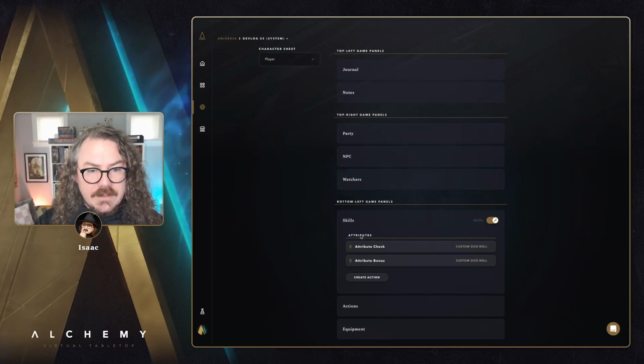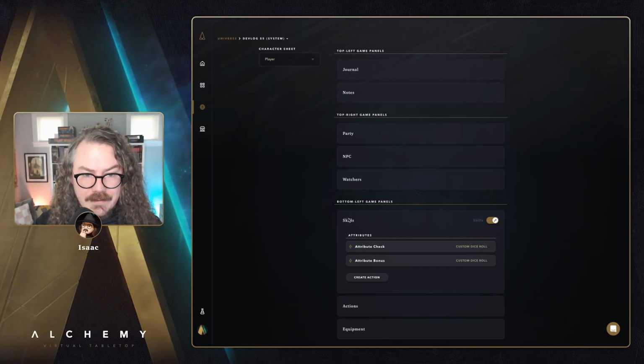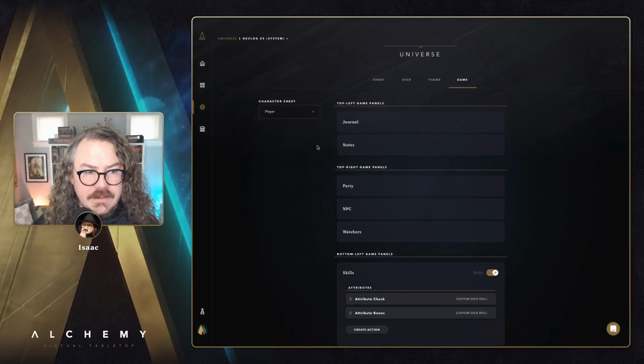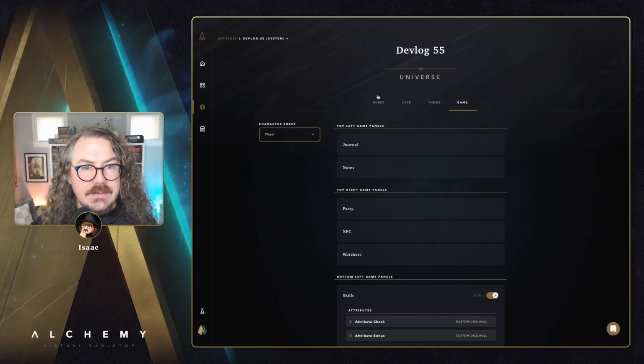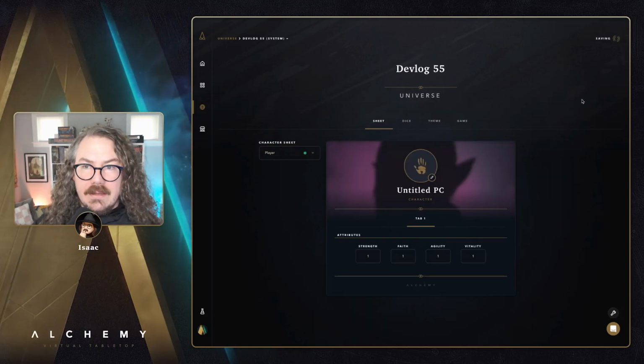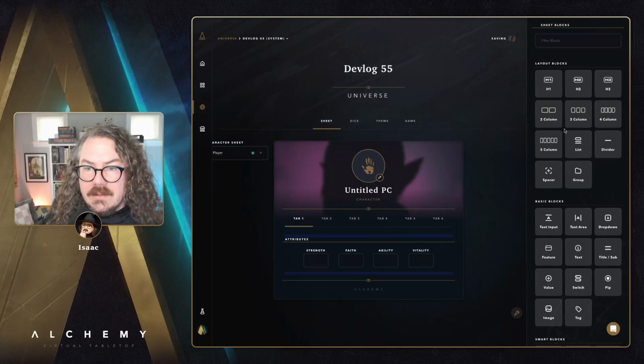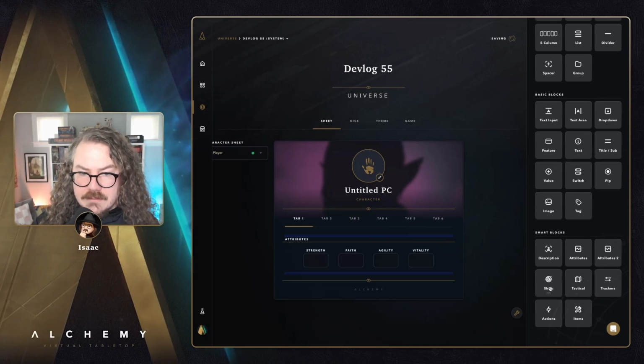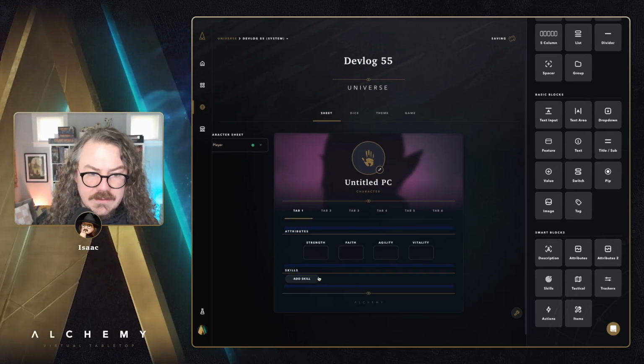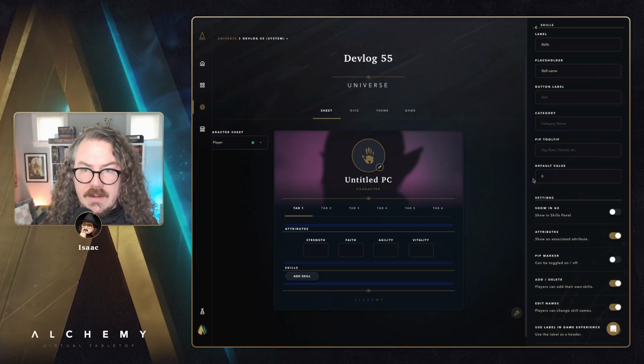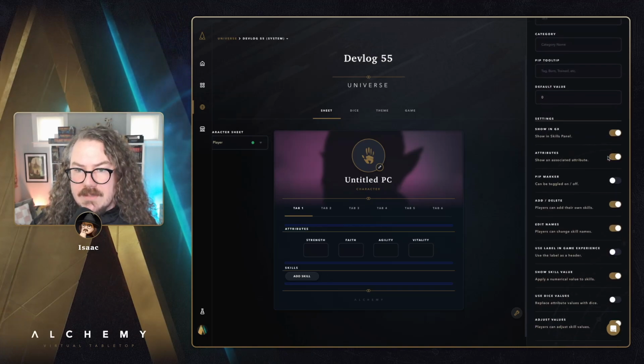By the way, I should mention that this also works for skills. If I was to have skills on my character sheet, they would show up here as well, and I could define the actions for those skills. Let's actually just jump in and take a look at how that works. So I'm going to go back to the Sheet tab and open Edit mode for this sheet. And I'm going to grab a skills block and drop it right below my attributes and open up the configuration for this. We want to show this in the game experience,